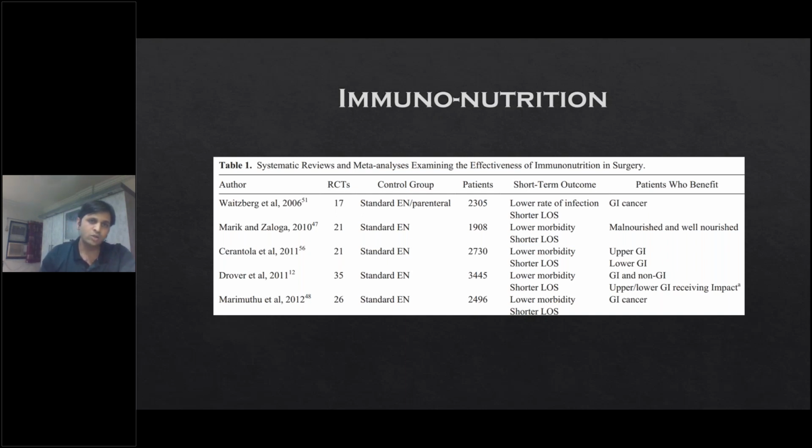There are a few RCTs. These are meta-analyses which have evaluated randomized controlled trials comparing only standard enteral or parenteral nutrition against the same along with immunonutrition. Most of these studies have shown that the nutritional component is taken care of very nicely with this additional nutrition, and it definitely helps in improving post-operative morbidity and mortality in the form of shorter stay and low rates of infection. Most commonly these are studied in GI patients, so GI patients will definitely benefit, and it can be given for 5 to 7 days.